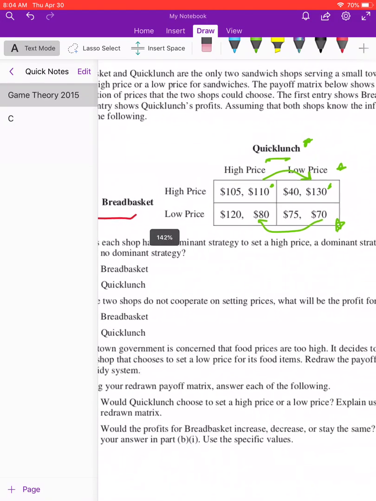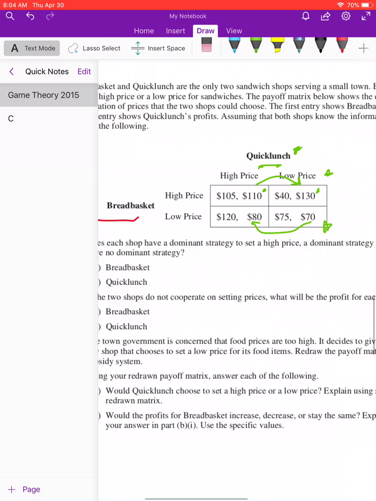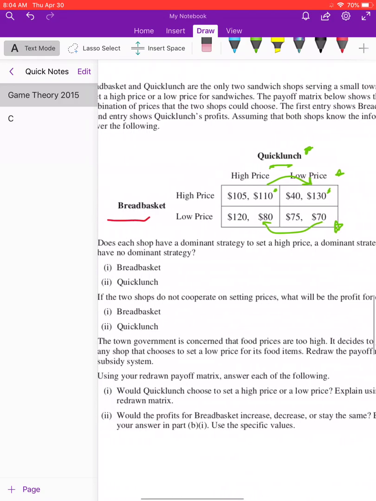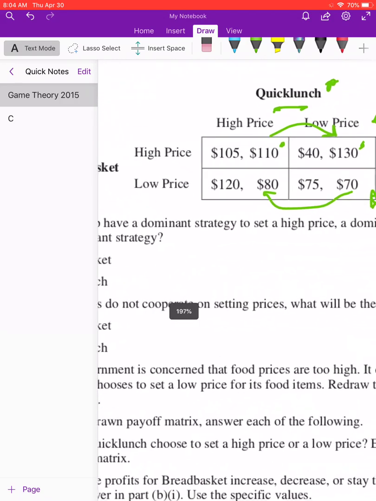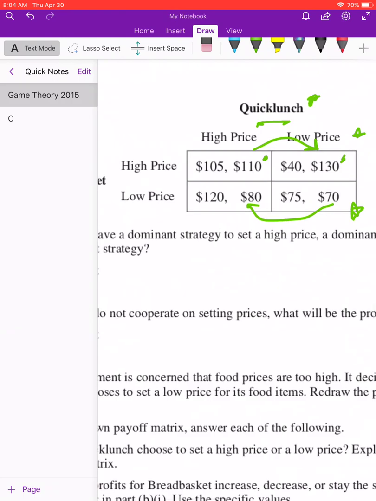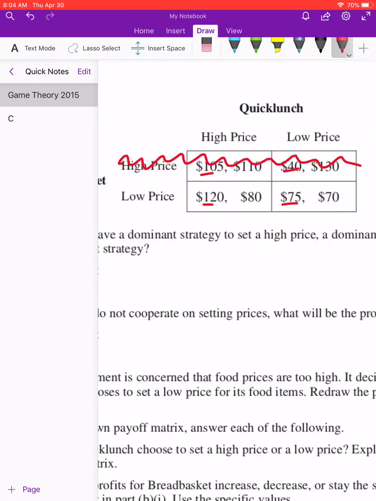So now, looking at the next question, it says, if the two shops do not cooperate on setting prices, what will the profit for each shop be? All right, so they're not cooperating. That means that we are looking for the non-cooperative outcome. In the non-cooperative outcome, both sides will practice what's called max-min strategy, to maximize the minimum. So what we need to do is identify the lowest number for Breadbasket. The lowest number for Breadbasket is this 40. That means Breadbasket will never choose high. We knew that already because Breadbasket has a dominant strategy to go low, but this reinforces that.